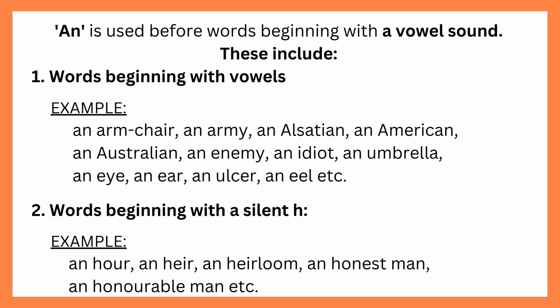An is used before words beginning with a vowel sound. These include words beginning with vowels. Example: an armchair, an army, an Alsatian, an American, an Australian, an enemy, an idiot, an umbrella, an eye, an ear, an ulcer, an eel, etc. Words beginning with a silent H. Example: an hour, an heir, an heirloom, an honest man, an honorable man, etc.